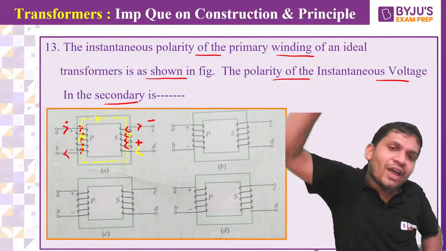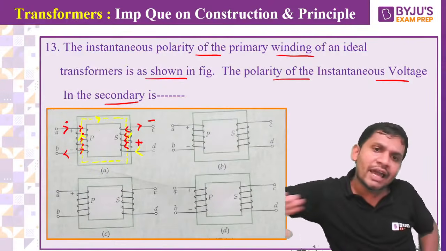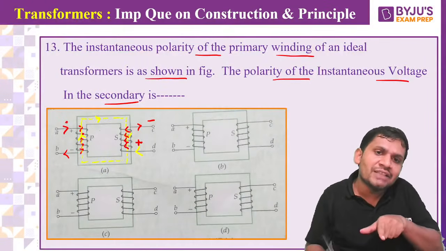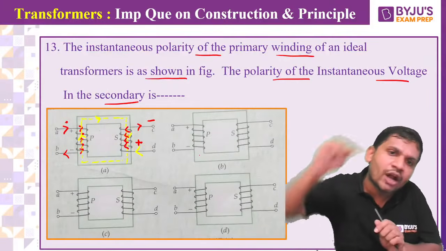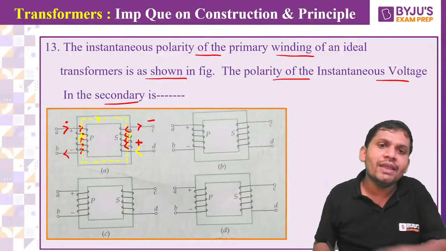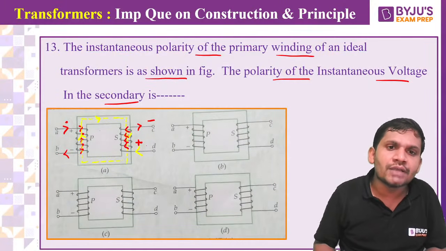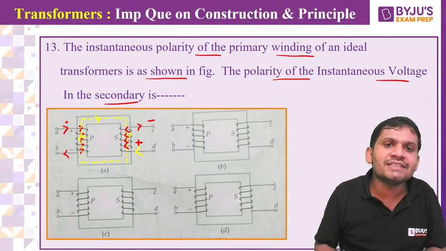Yes, friends. The flux in the secondary winding is in the downward direction. Apply the right hand thumb rule. Current must be flowing like this, so it must start here. It will go like this, first inward, again coming to outward. That's why current is started here now. That's why it is a plus, students, and this is the minus. That's why C is negative, D is positive.